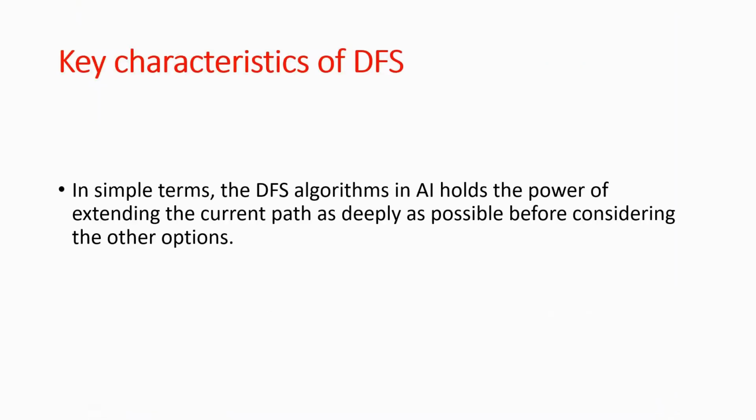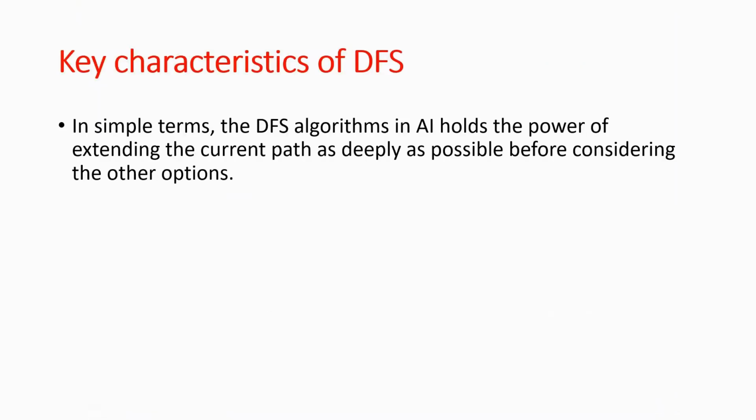So, key characteristics of DFS. In simple terms, the DFS algorithm in AI extends the current path as deeply as possible before considering the other options. DFS algorithms hold this power of extending because they have to reach the depth of the tree. It takes whichever option is available to go deeper, and if there is no option, it backtracks.